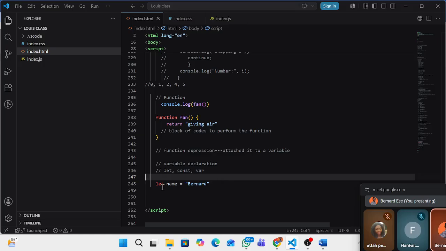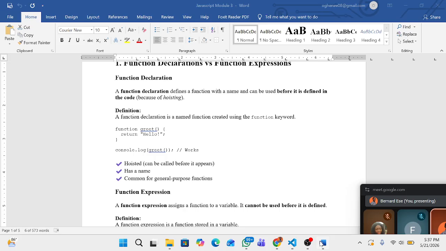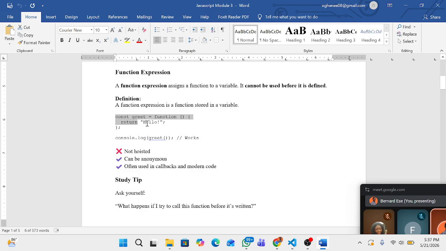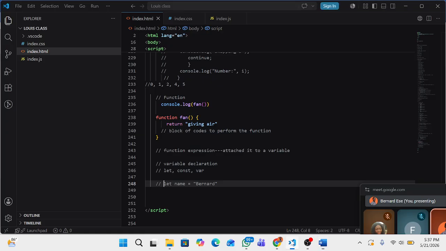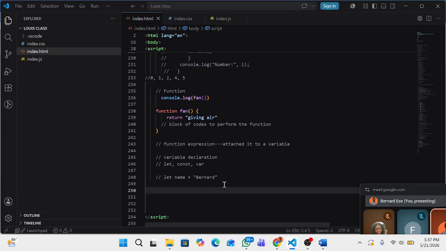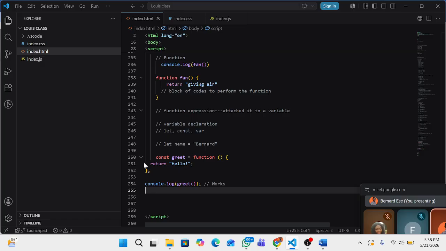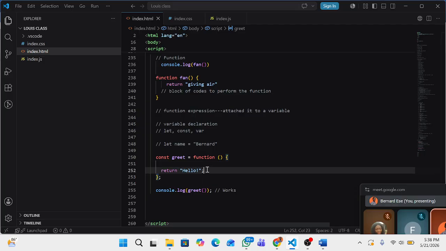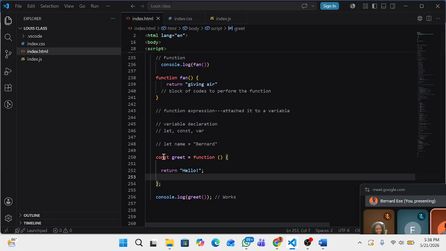Do you understand? Now coming back to our function expression, it will look like this. Const greet.